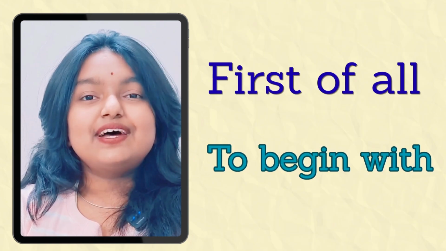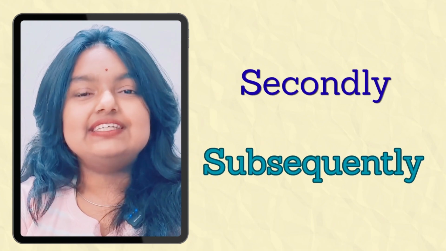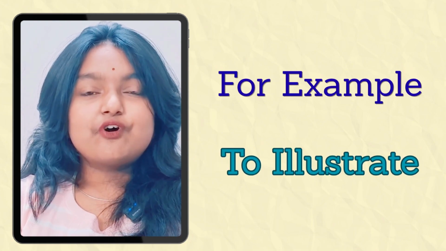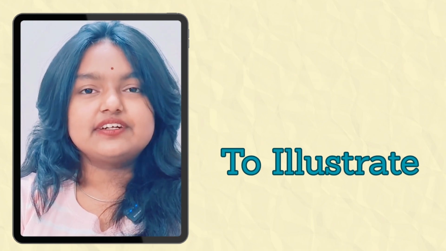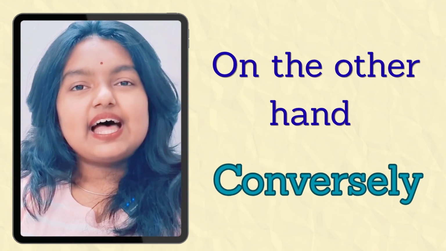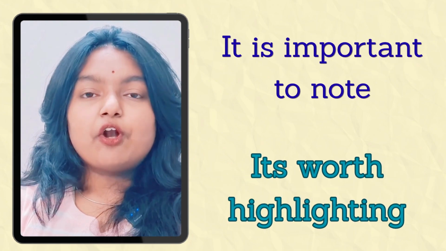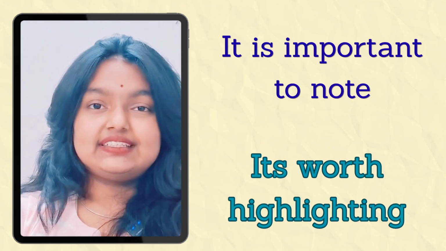Number 1, first of all can be said as to begin with. Number 2, secondly can be said as subsequently. Number 3, for example can be said as to illustrate. 4, on the other hand can be said as conversely. It is important to note can be said as it's worth highlighting.